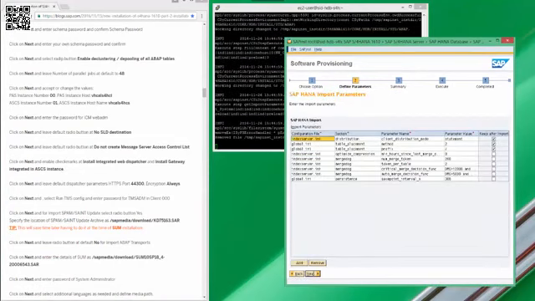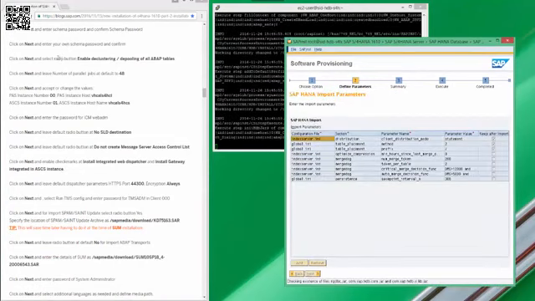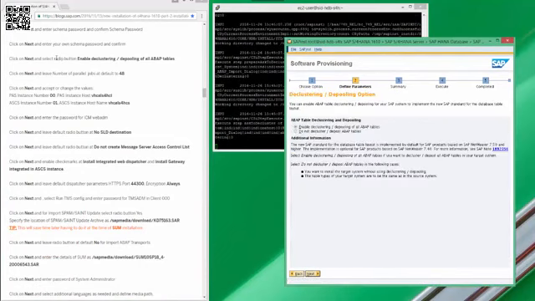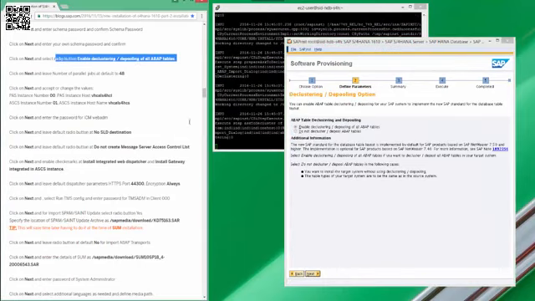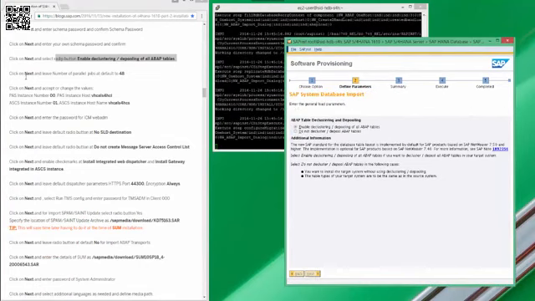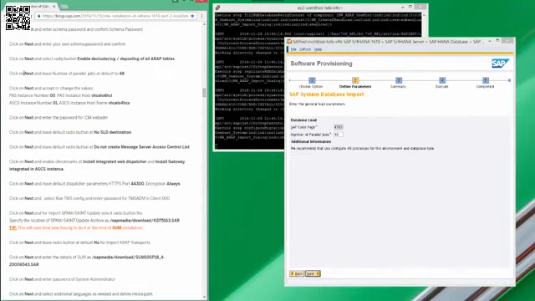Enter HANA import parameters. This option is grayed out as ABAP table declustering is enabled by default for NetWeaver 7.5 and above. Leave the default number of parallel jobs.